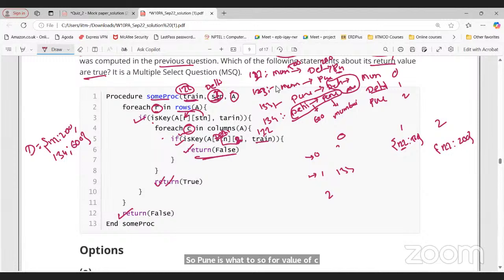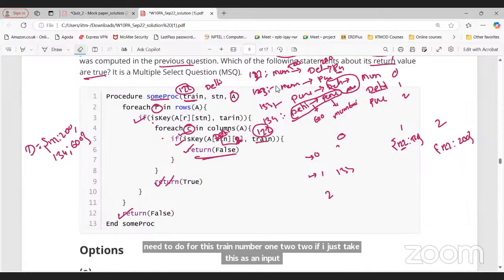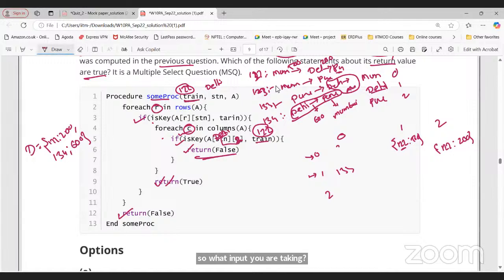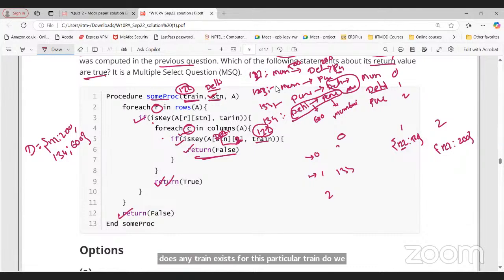Delhi to 2 for this train number 1 to 2, if I just take this as an input. So based on what input you are taking, for this train number and for this station, we are finding out does any train exist for this particular train? Do we have any station after, going directly from this station, from Delhi to any other station? Whether this train is going from Delhi to any other station. Are you getting my point? What we are checking is this train going from Delhi to any other station.